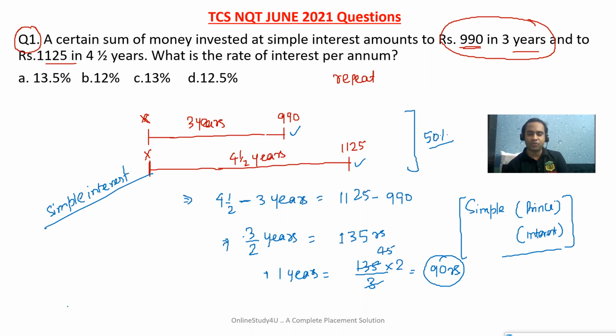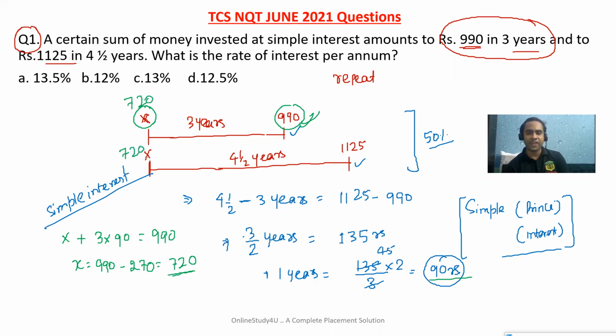Friends, till here you should not have any confusion, or if you have any doubt, please put it in the comment box. You invested X rupees, and after 3 years, the bank is giving you 990 rupees. In 1 year, the bank is giving you 90 rupees interest, so in 3 years you would have got 3 into 90 rupees interest, and the bank, including your principal and interest, would have given you 990. So X will be equal to 990 minus 270, which is 720 rupees. That means your principal was 720 rupees.